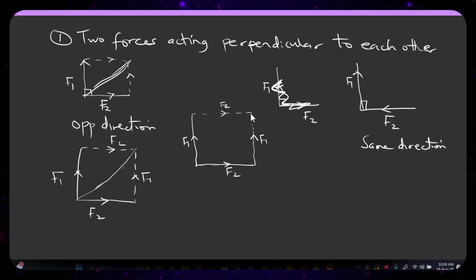So I will need a line that starts from here and stops at the ending point. Remember, this is the starting point. F2 started here, and because they are going in the same direction, F2 ended at the end of F1, and F1 started here and ended here. So for both F2 and F1, they started here and ended here. I will now draw a line that will join both their starting point and their ending point. This is their starting point and this is their ending point, and I can now call this my resultant.